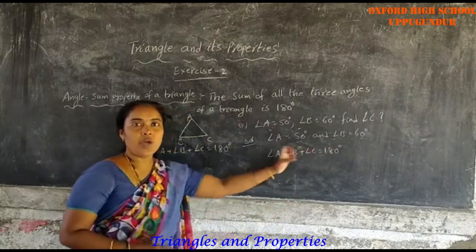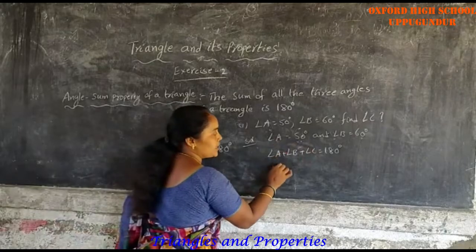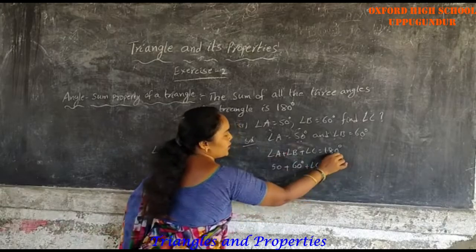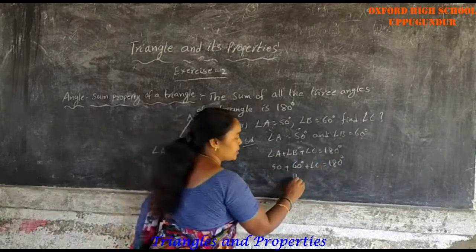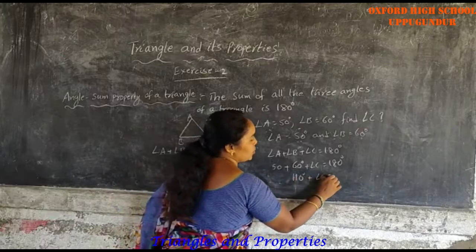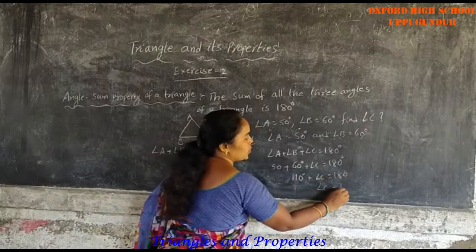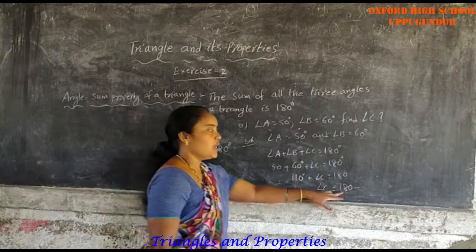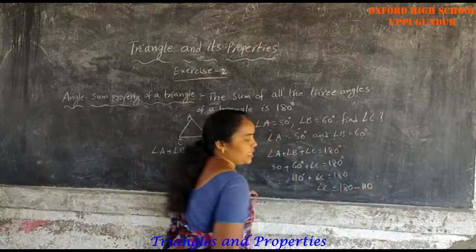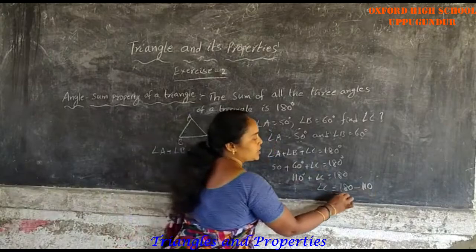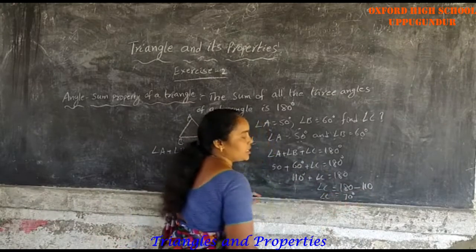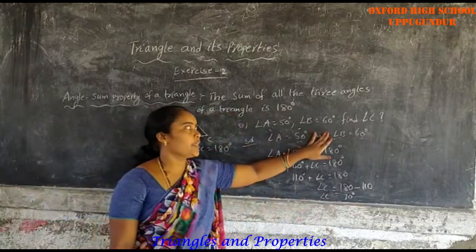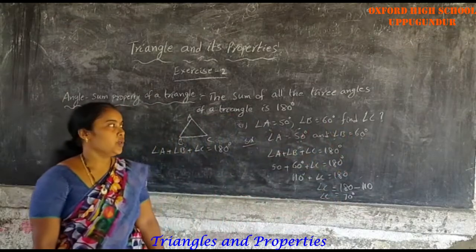Substitute angle A value and angle B value. Angle A is 50 degrees plus angle B is 60 degrees plus angle C equals 180 degrees. 50 plus 60 is 110 degrees. 110 plus angle C equals 180 degrees. Angle C equals 180 minus 110, transposing 110 to the right-hand side. So angle C equals 70 degrees. Understood?